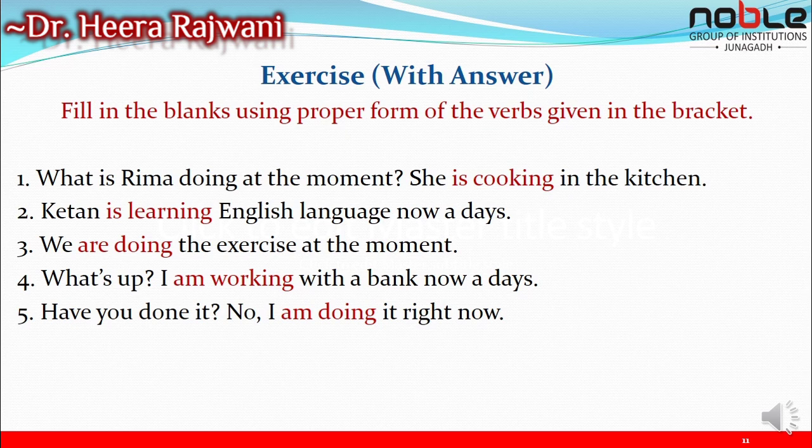We are doing the exercise at the moment. What's up? I am working with a bank nowadays. Have you done it? No, I am doing it right now. So these are some of the sentences of the exercise.